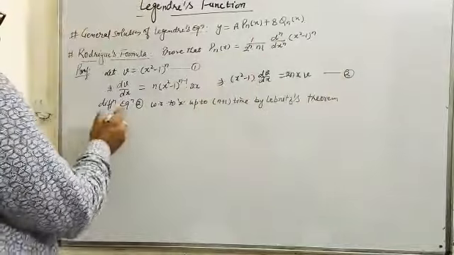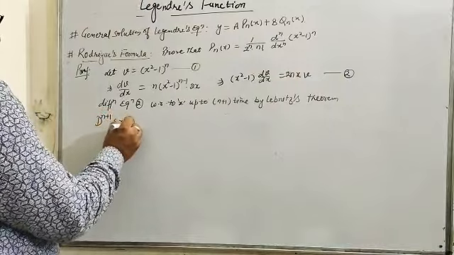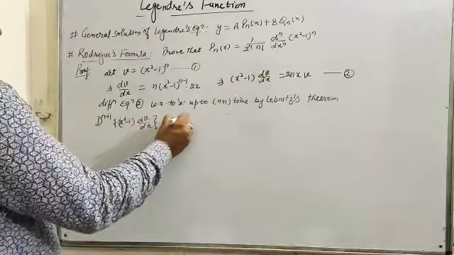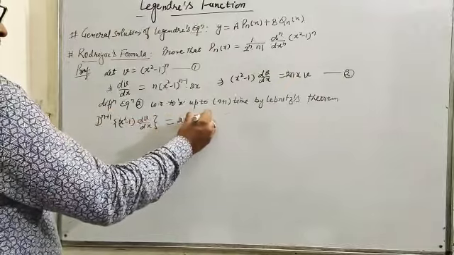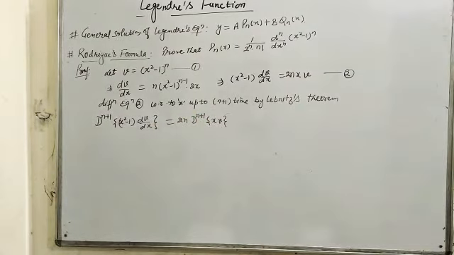Remember it, that is d^(n+1)/dx^(n+1) of (x² − 1) dv/dx is equal to 2n d^(n+1)v/dx^(n+1). Now apply Leibniz theorem for this particular condition.